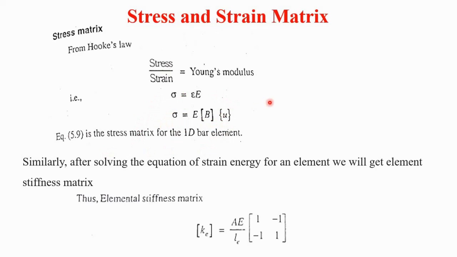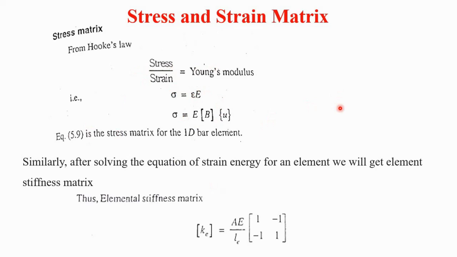Similarly, after calculating the stress matrix and strain matrix, we have to calculate the elemental stiffness matrix.